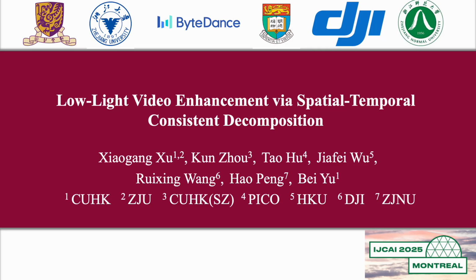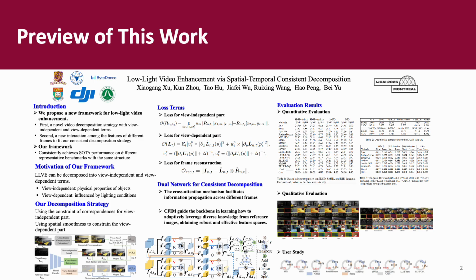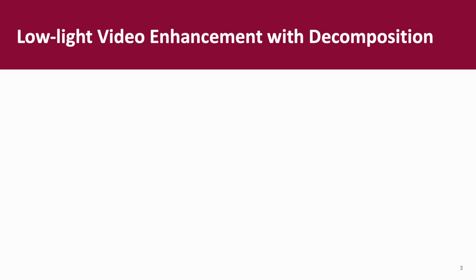Today I will present our paper, Low-Light Video Enhancement via Spatial-Temporal Consistent Decomposition. This is the overview of our paper. In this work, we make two main contributions. The first contribution is a novel decomposition strategy designed for video data learning in the low-light enhancement task. The second contribution is a dual network for better achieving the consistent decomposition, avoiding expensive temporal pixel-wise alignment. We will introduce those two terms in detail in the following.